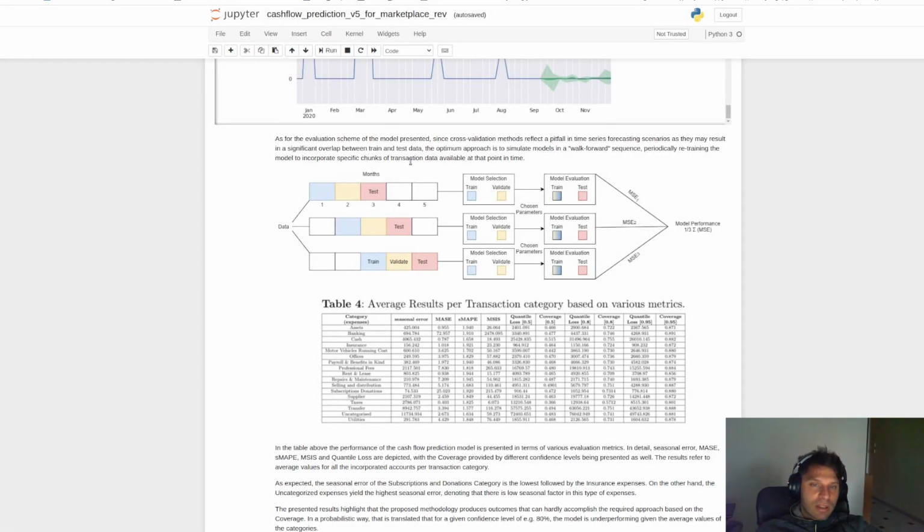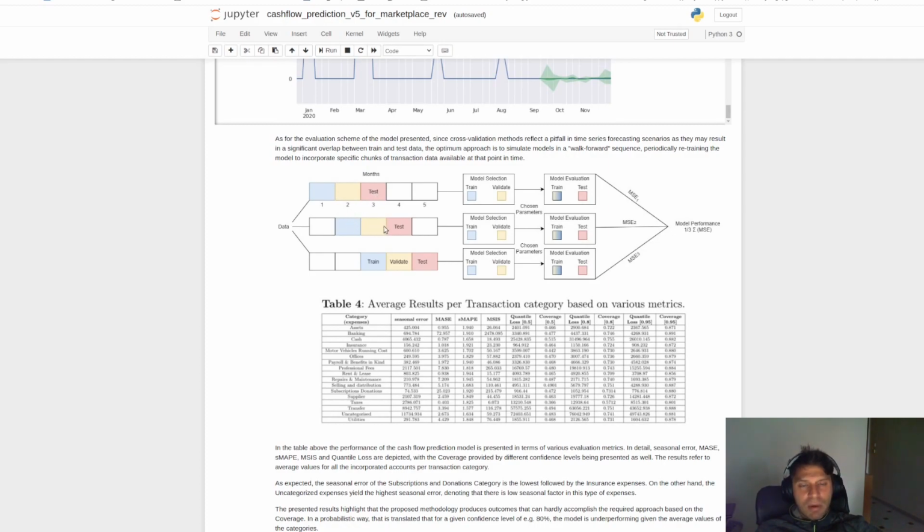We used the one step forward mechanism in order to evaluate and validate our results. So we have split the data in batches, and let's say for the first model we are using batch number 1 as training, the orange one, number 2 as validation, and the test set is the red one.